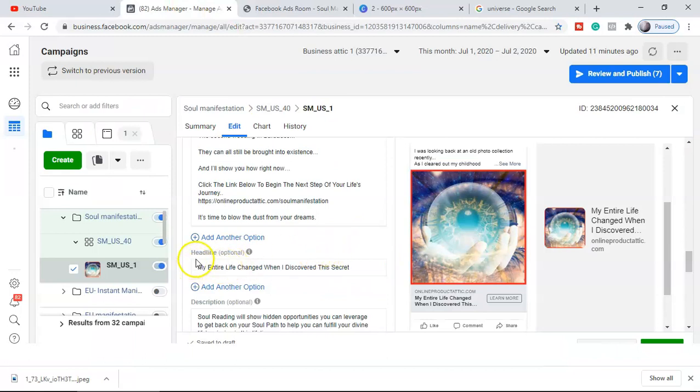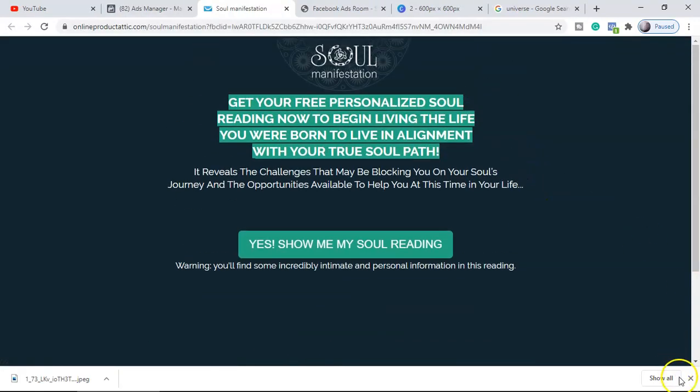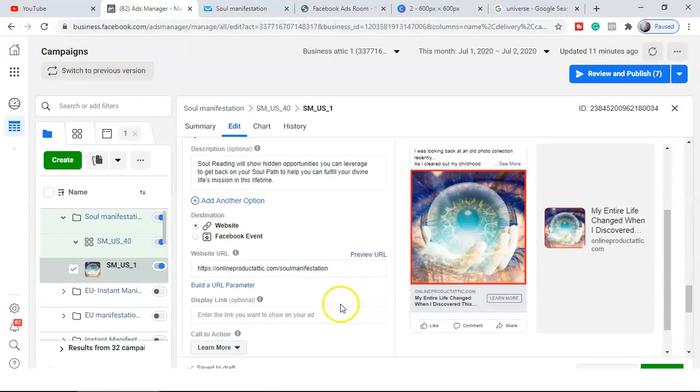Then you have a headline over here which I selected from there only, and then a simple description which is talking about the landing page. This is the link which I have given here, the landing page which we have made. For example, preview. So this is the landing page we have made. We are going to test this landing page. We are going to change the background and all once the ad starts. I'm going to do the testing.